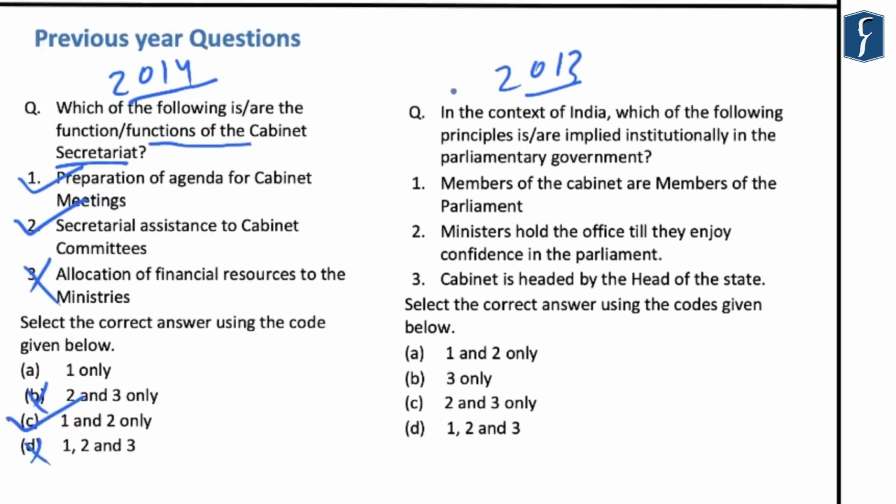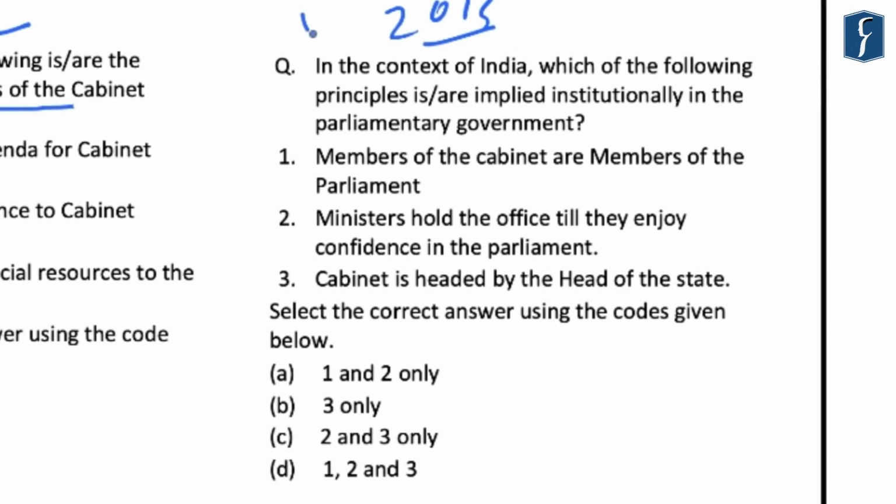Further, if you look at this question that was asked in the year 2013, it reads that in the context of India, which of the following principles is or are implied institutionally in the parliamentary government? Now, this is related to the functions of the Council of Ministers.